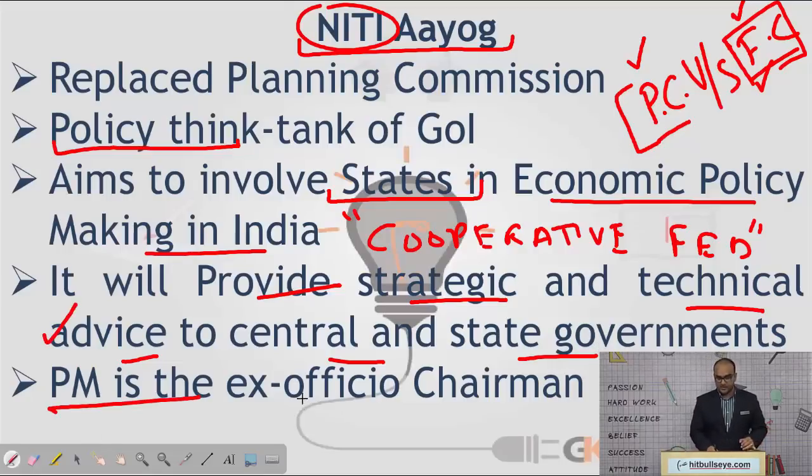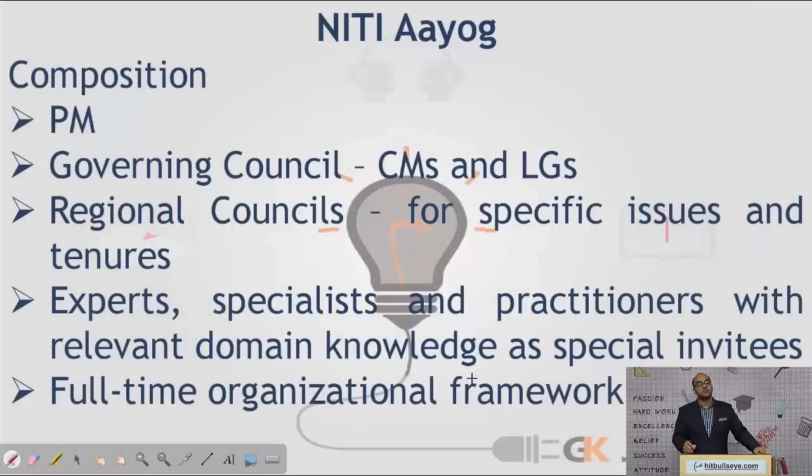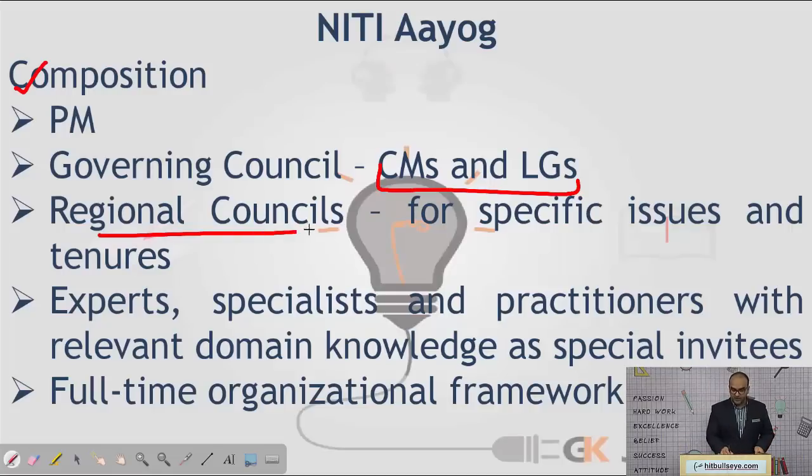Again, the Prime Minister is the ex officio chairperson of the Niti Aayog, and this is the same as it was in the case of the Planning Commission as well. So the composition, again, this is very important for your objective papers. Prime Minister at the top, Governing Council, which includes all Chief Ministers and Lieutenant Governors of UTs, right? Regional councils for specific issues and tenures.